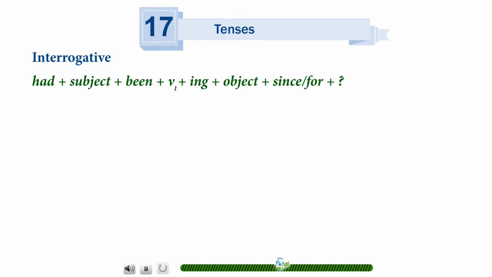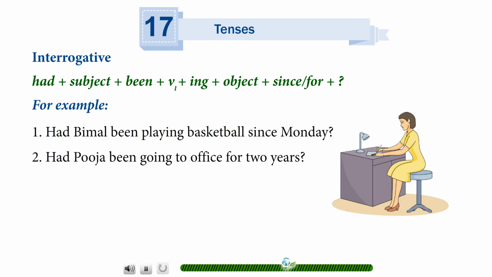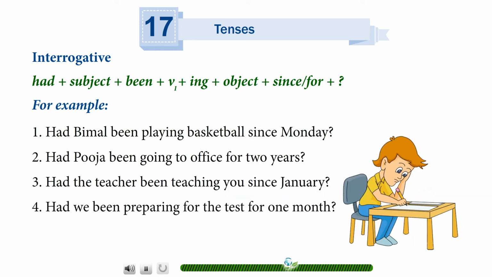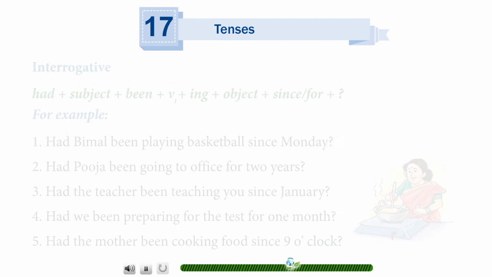Interrogative. Had plus subject plus been plus V1 plus ing plus object plus since or for plus question mark. For example, had Bimal been playing basketball since Monday? Had Pooja been going to office for 2 years? Had the teacher been teaching you since January? Had we been preparing for the test for 1 month? Had the mother been cooking food since 9 o'clock?